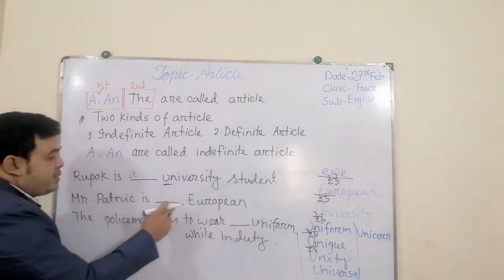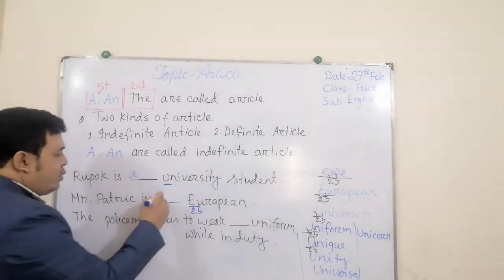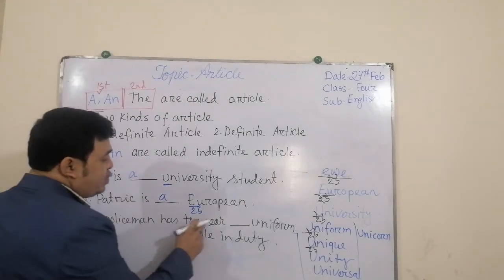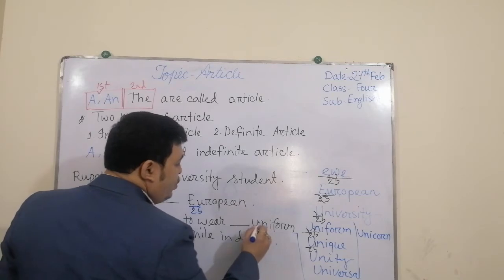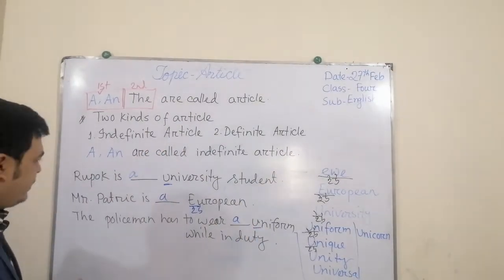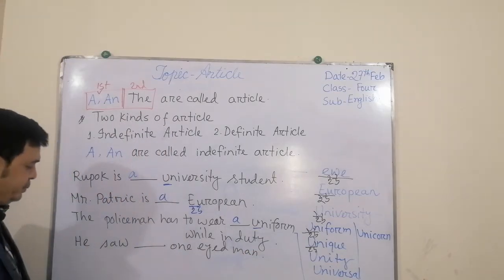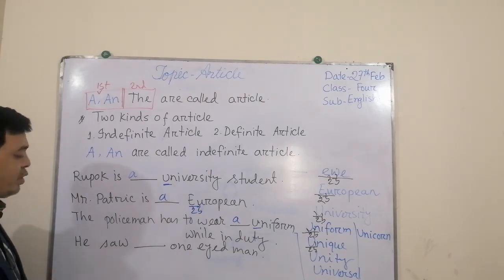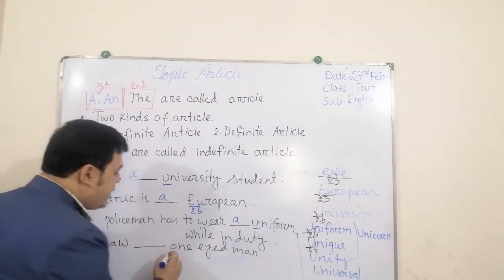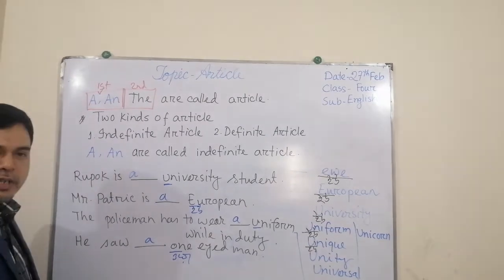Mr. Patrick is a European. E turns into U. So what do we have to think? A. The policeman has to wear a dash uniform, U. So we have to put a. And if I give you another example, for example, he saw a dash one-eyed man. So it becomes wa. So we have to use a here.